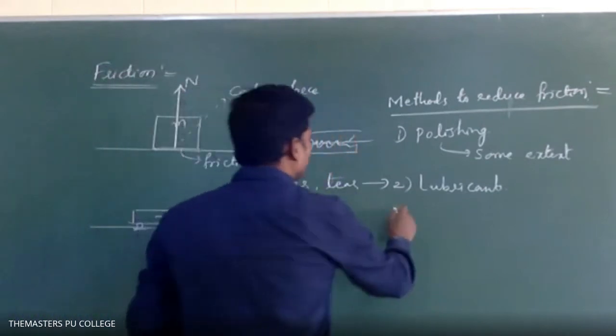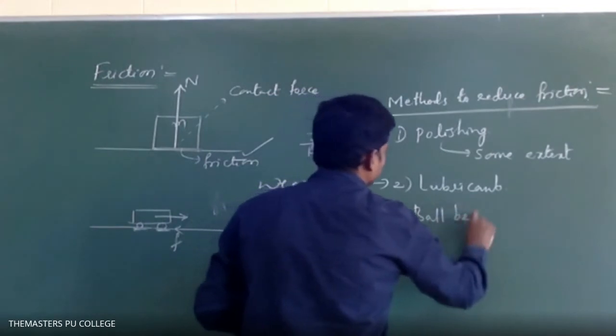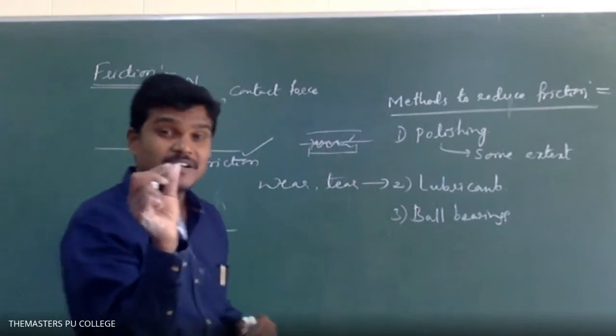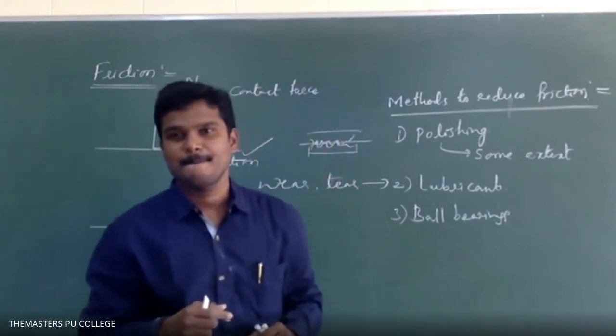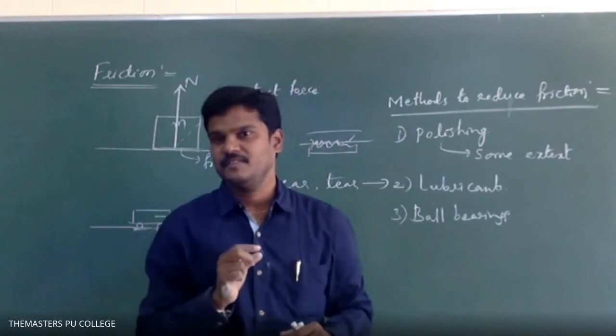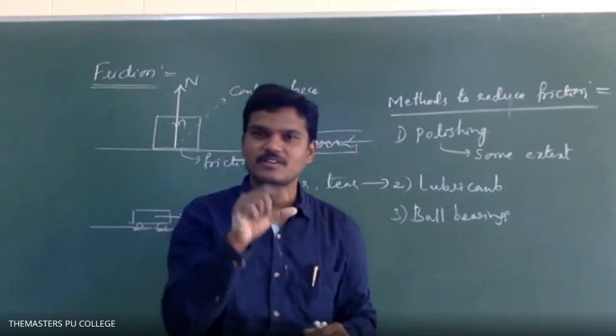One more is possible by using ball bearings. Ball bearings are small spherical balls, as you know in a cycle. They will fit at the central part of the tire.